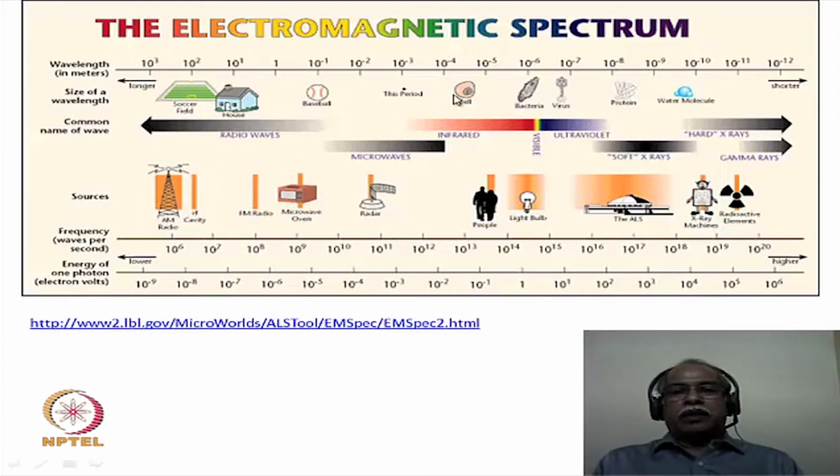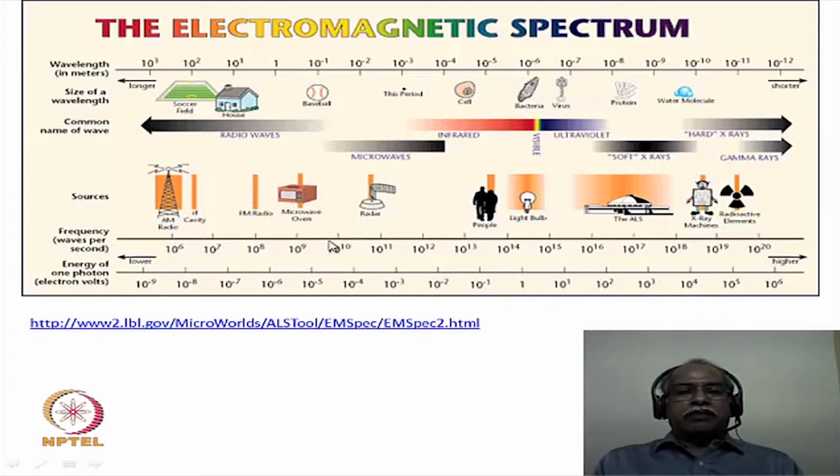On the other hand, if you look at the size of a molecule, which is of the order of a picometer or so, we are talking about the dimensions of the wavelength of the X-rays or the gamma rays in this particular region. Suppose we take a tiny dot on a piece of paper, which corresponds to about a millimeter or less than a millimeter, that corresponds to the microwave radiation region of the electromagnetic spectrum. So this gives you a perspective of what this unit of length corresponds to in commonly observed objects in our day-to-day life.